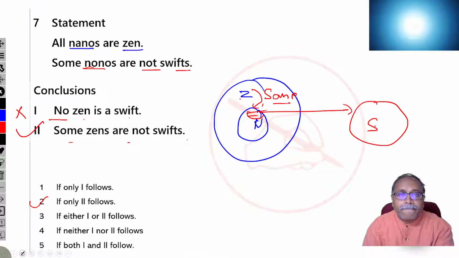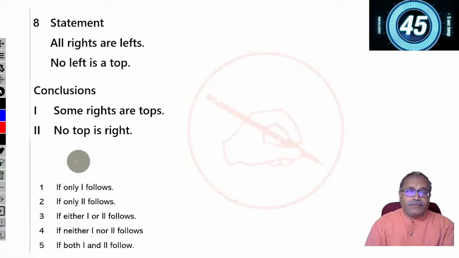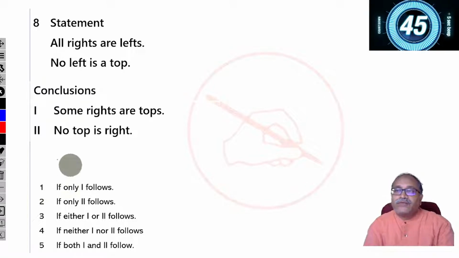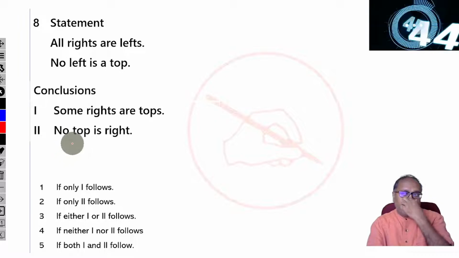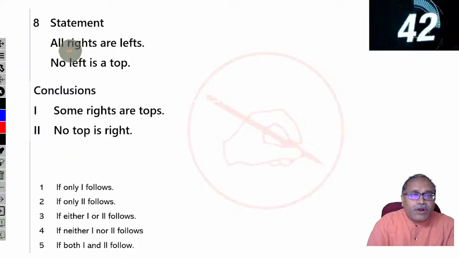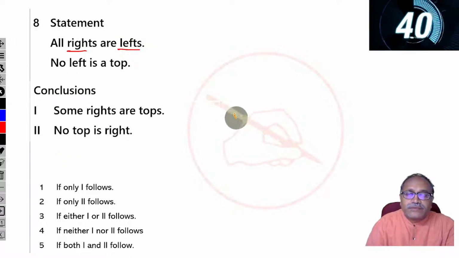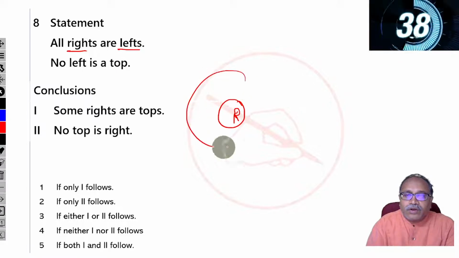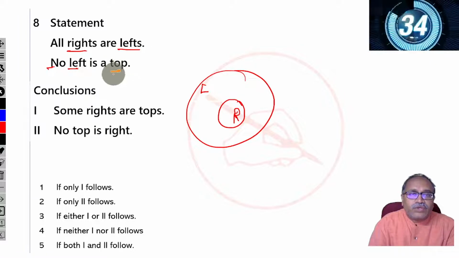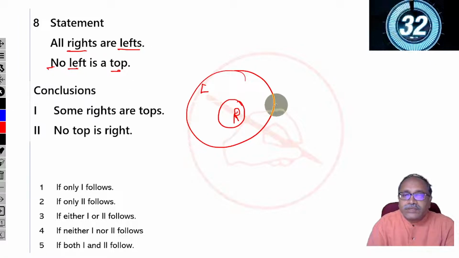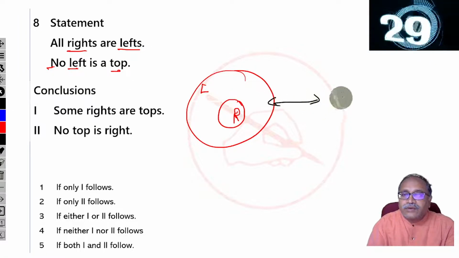Next one is here. Here also let's take 45 seconds and see if we can answer the question in 45 seconds. All rights are lefts. All rights are lefts. No left is top. So here it says no left is top.